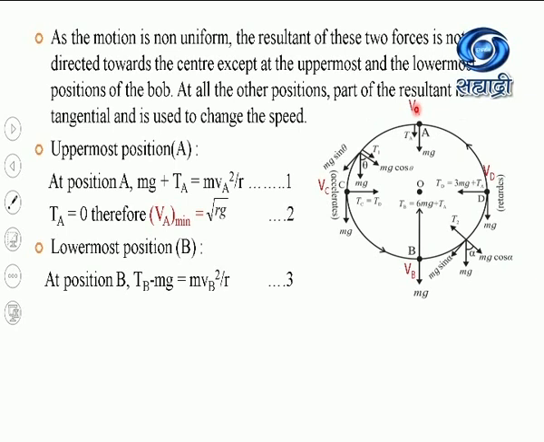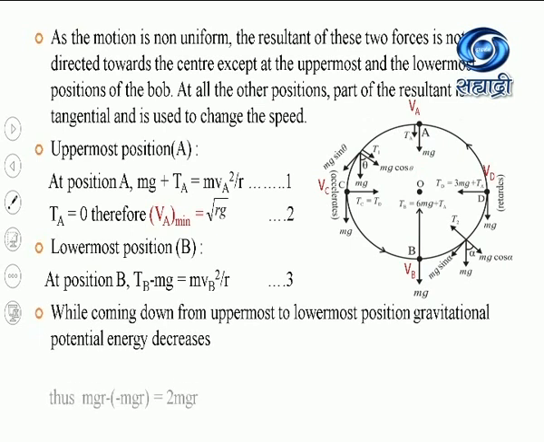So when this point mass moves from A to B, its gravitational potential energy goes on decreasing, and this change is equal to mgr minus minus mgr. Here r is the radius, which is the length of the string. So mgr minus minus mgr is equal to 2mgr. Here 2r is the displacement covered by the point mass when moving from the uppermost to the lowermost position.